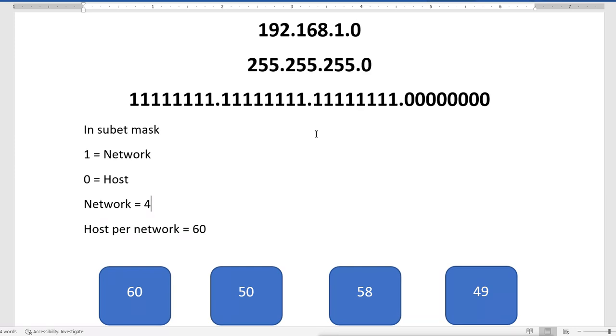So let me show you the simple table that will help with how many bits we will enable to get number 4. For example, you want to know how many networks you need, how many hosts you need, or how many hosts you will get. So you should remember the simple 2 raised to table. When you remember the table in your mind, you will know everything.